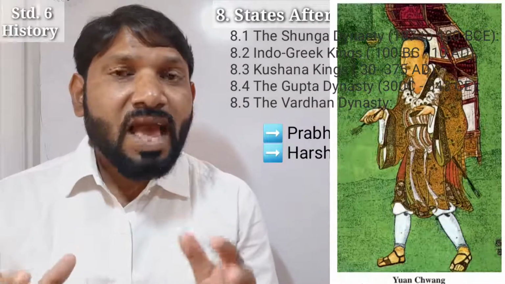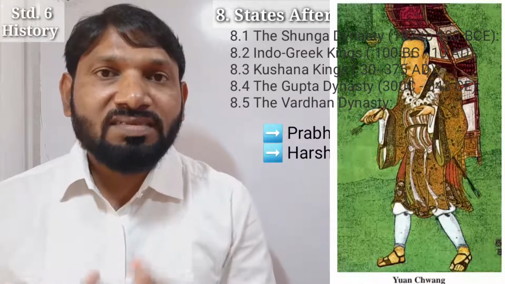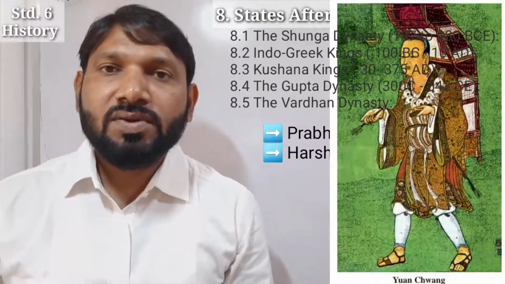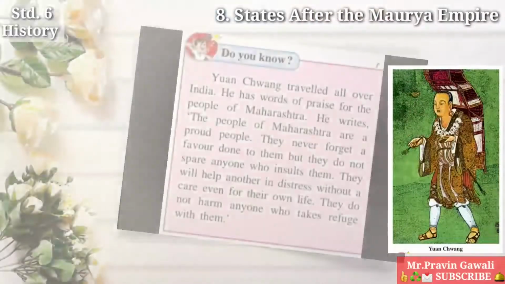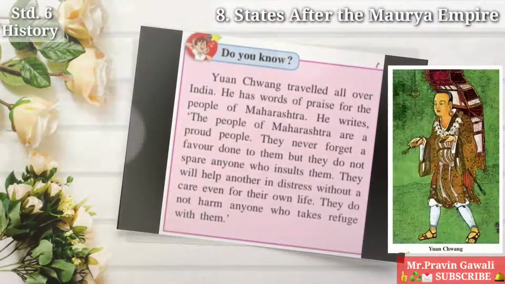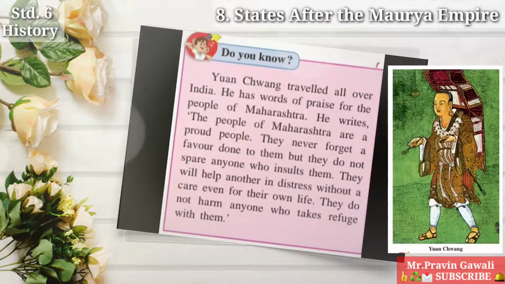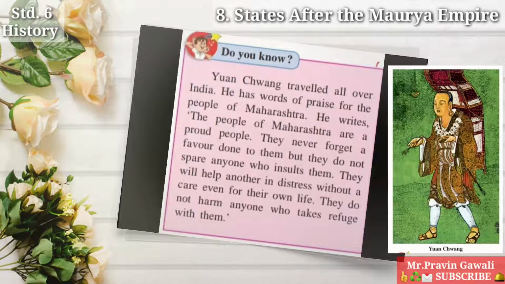Students, now we will have some more information about this Chinese traveler Yuan Chwang. Okay, so let's have more information about him. Students, do you know Yuan Chwang traveled all over India? He has words of praise for the people of Maharashtra.